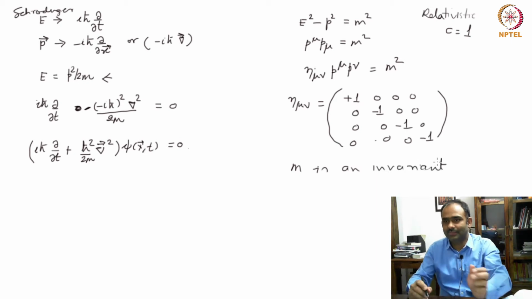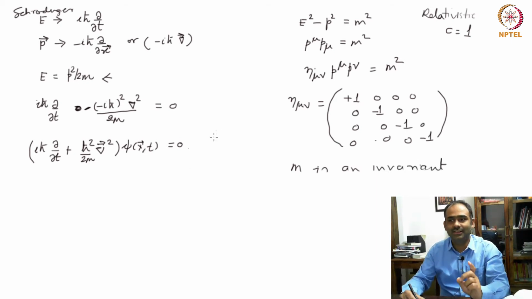Okay, so this m is called mass, and it doesn't change under Lorentz transformation. This is a fixed quantity. Okay, that's good.